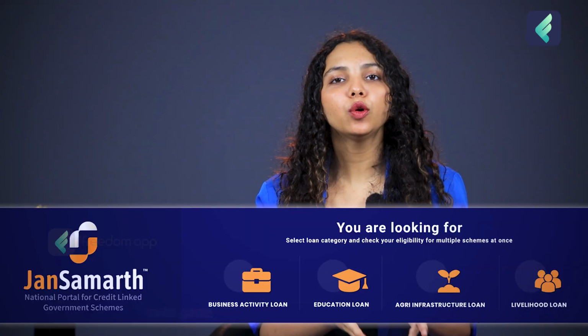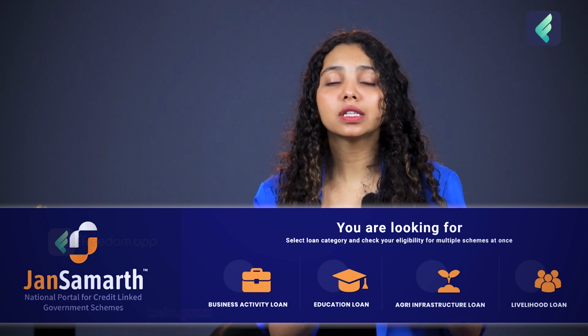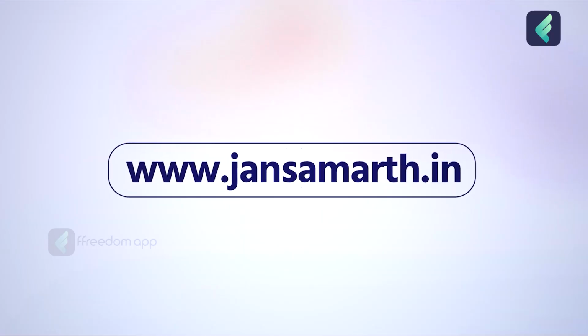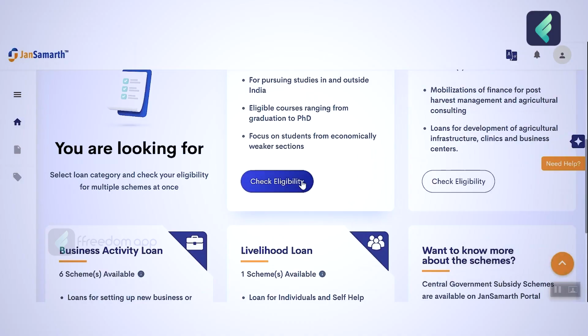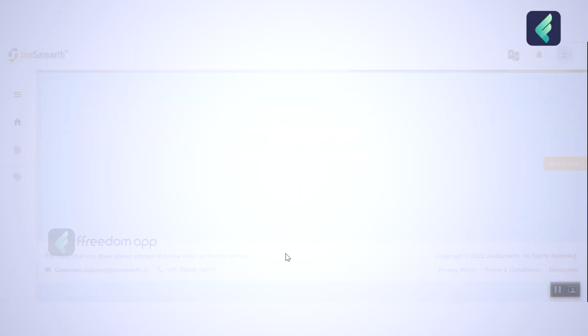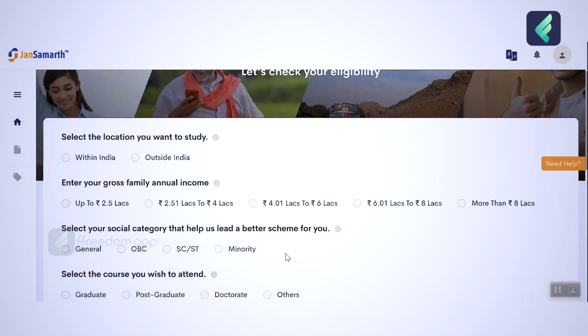Now, how to use Jan Samarth? Using Jan Samarth is as easy as clicking a button. Let me tell you. First, you have to visit their official website, that is jansamarth.in. Next, you have to choose your goal. Whether you want to apply for a loan or check your eligibility for a loan, subsidy or government scheme, you click on the relevant section according to your needs. Then you have to check your eligibility.